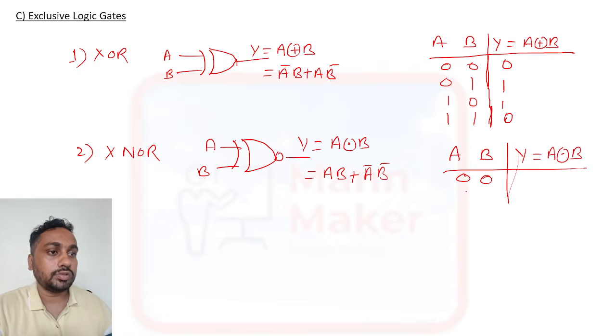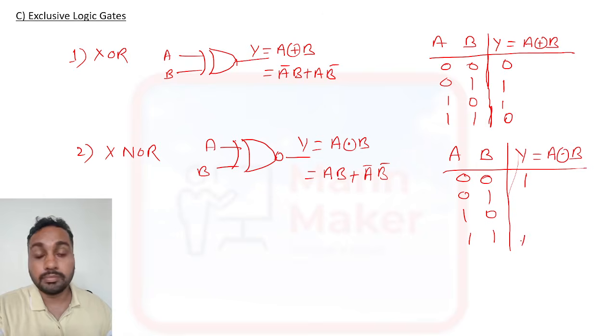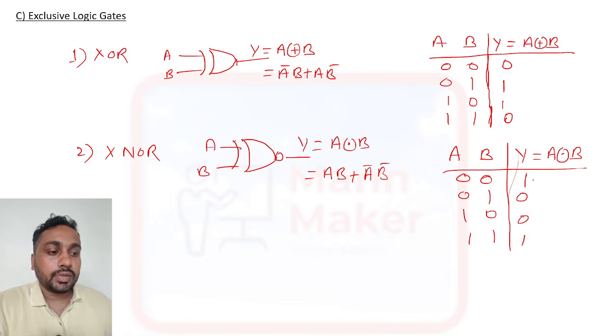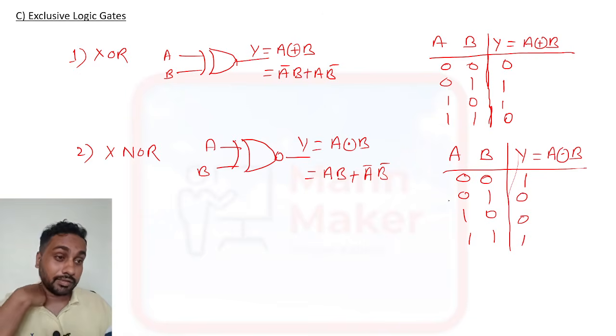0 0, 0 1, 1 0, 1 1. So it is the opposite of XOR. So the truth table will be: if both are the same, then the output will be high, otherwise it will be low. So this is simply your truth table.